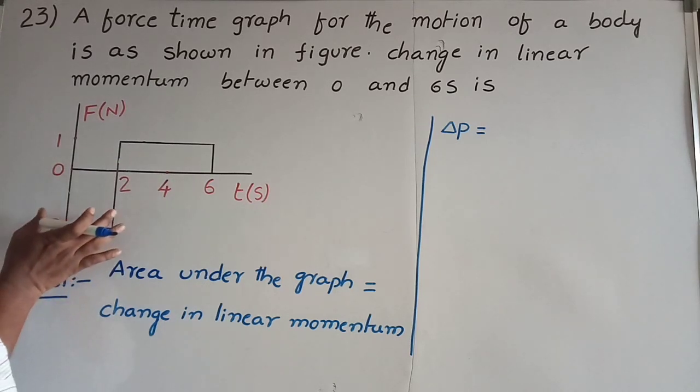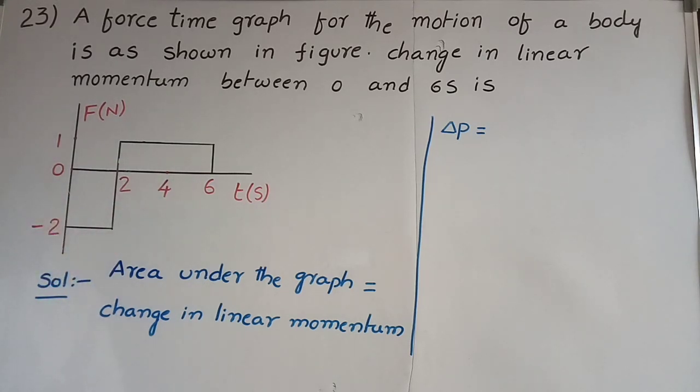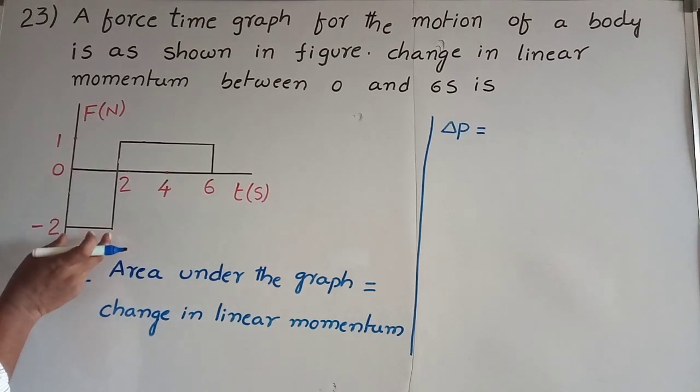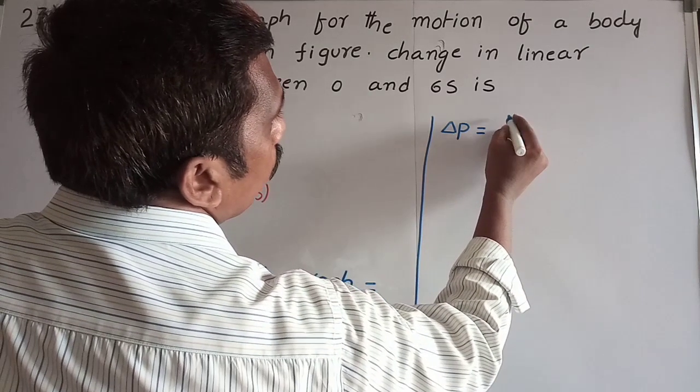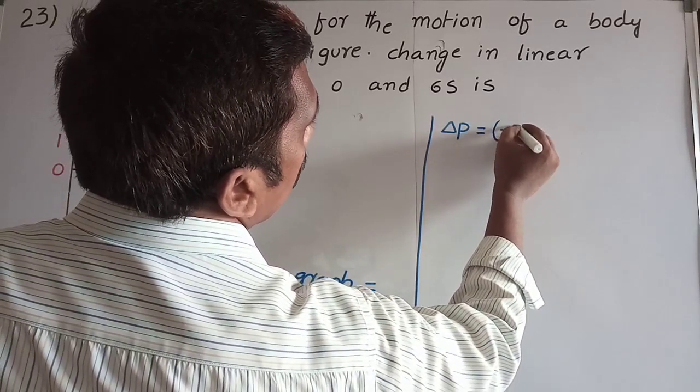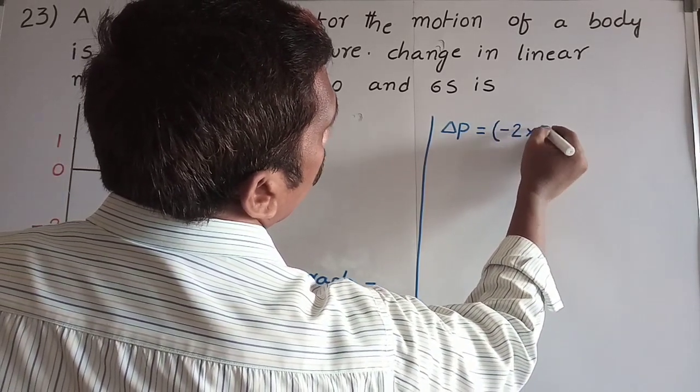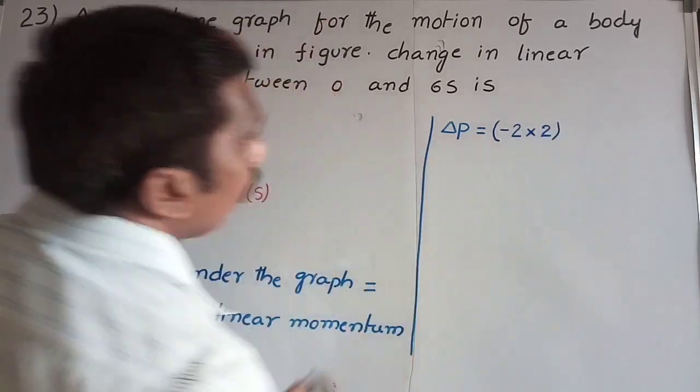If you observe, this part is in the shape of a square. Area of the square formula we know, length into breadth. Here force is a vector quantity, that's why we take the force value with the sign. Here force value 2 and time value 2. So minus 2 into minus 2, its length is 2 Newton, breadth is equal to 2 second, 2 into 2.